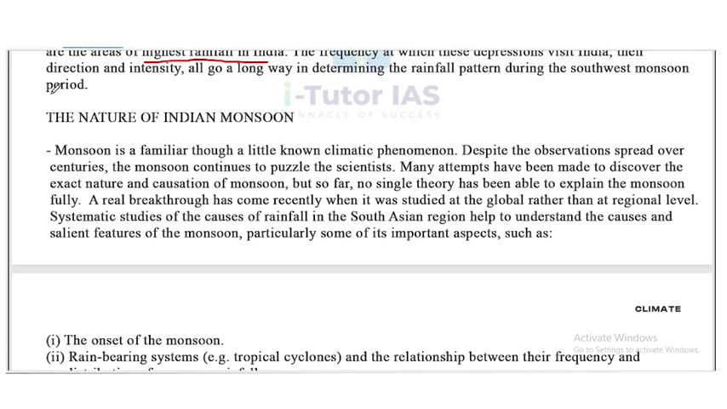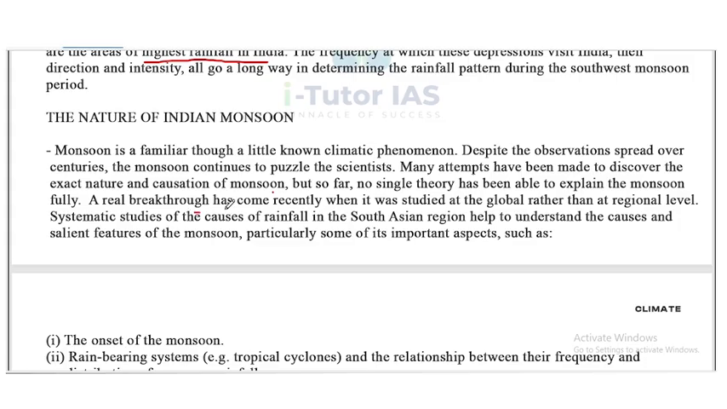Now, the nature of Indian monsoon. Monsoon is a familiar thought, a little known climatic phenomenon. Despite the observations spread over centuries, the monsoon continues to puzzle the scientists. Many attempts have been made to discover the exact nature and causation of monsoon, but so far no single theory has been able to explain the monsoon fully.